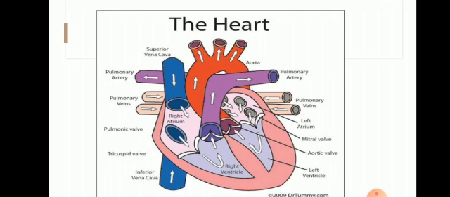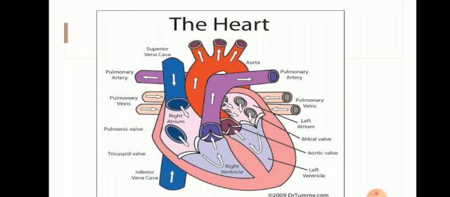The right atrium contracts and pushes the deoxygenated blood into the right ventricle through the opened valve. The right ventricle pumps the impure blood into the pulmonary arteries. Listen carefully.